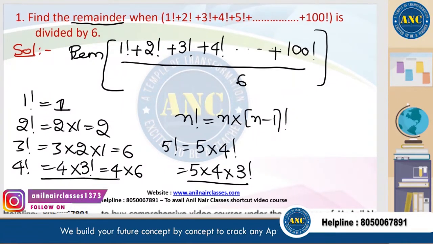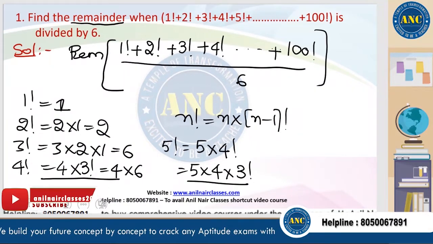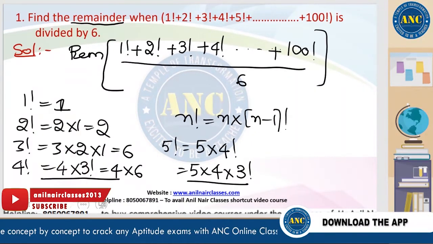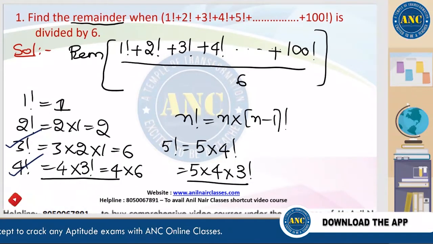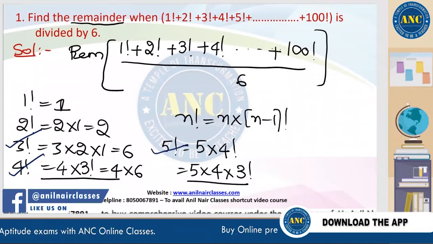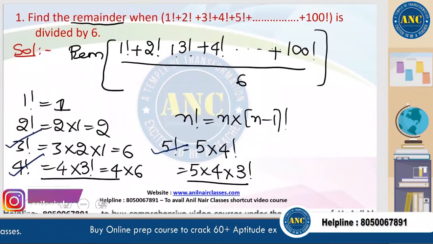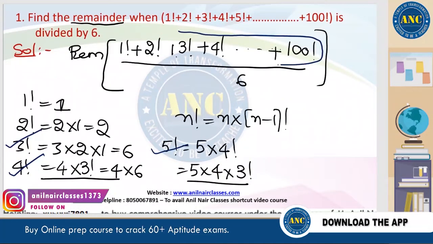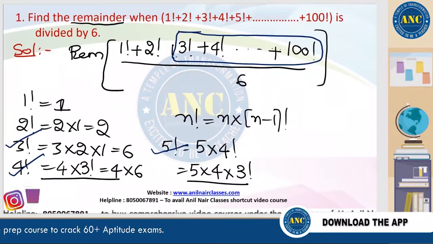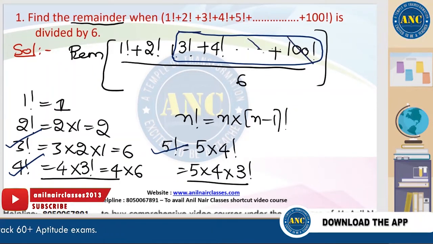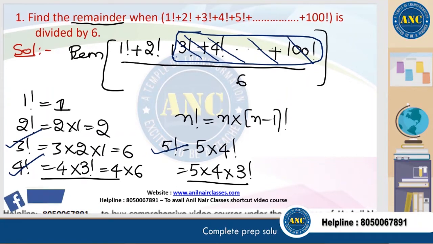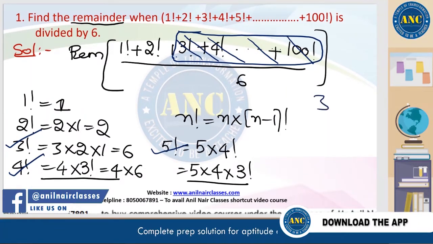That means from 3 factorial onwards, all the numbers are divisible by 6. Any multiple of 6 when divided by 6 leaves remainder 0. 1 plus 2 is 3.